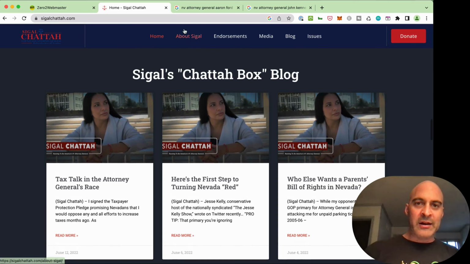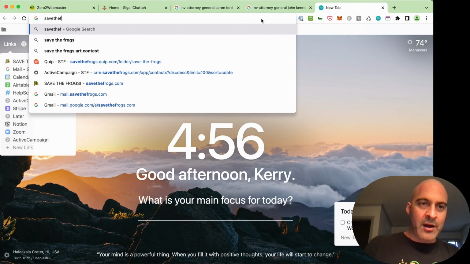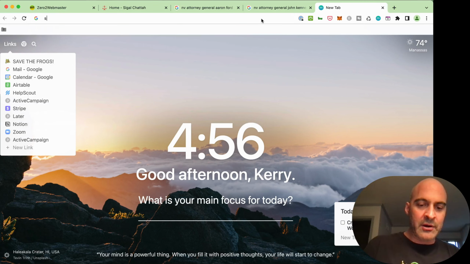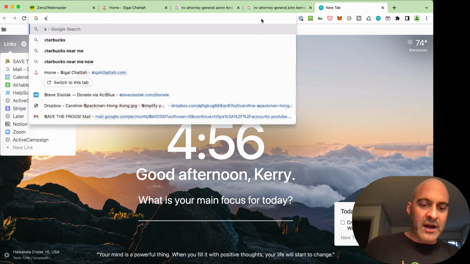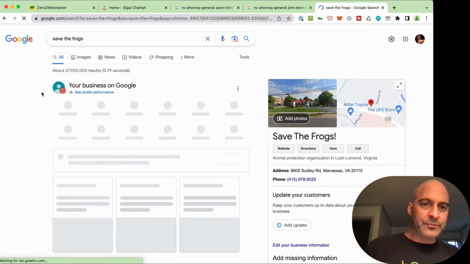All right, now let's just give a little promo here. SaveTheFrogs.com. I'm not even going to type it in there. I'm talking about how Google finds sites. Let's see what happens if someone types in Save the Frogs into Google.